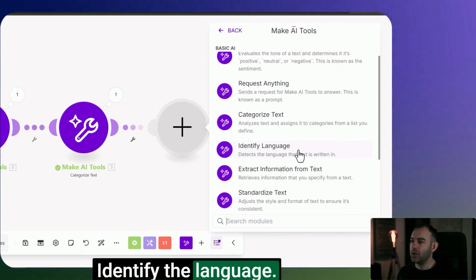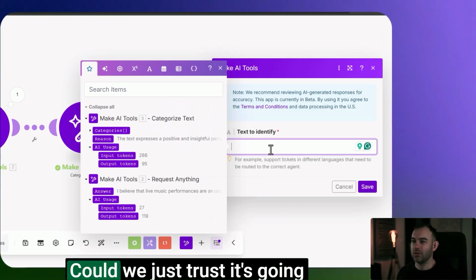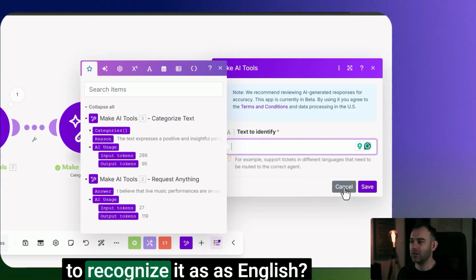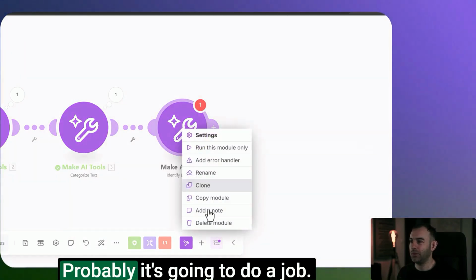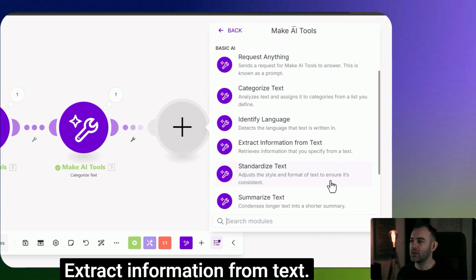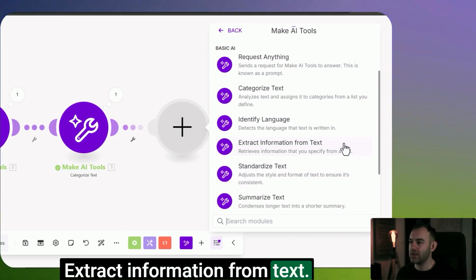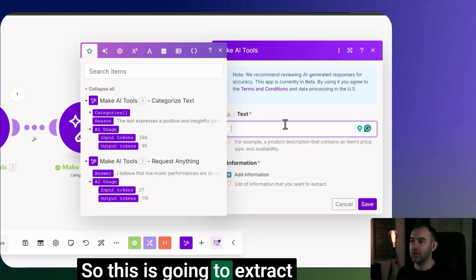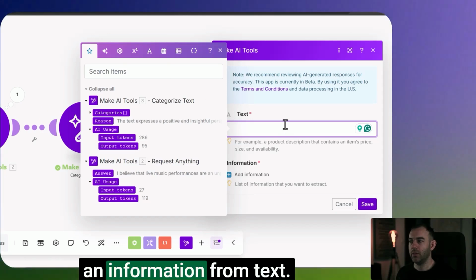Identify the language. That's straightforward. Could we just trust it's going to recognize it as English? It probably is going to do the job. Let's not bother even testing it. What else? Extract information from text. Right. So this is going to extract any information from text.